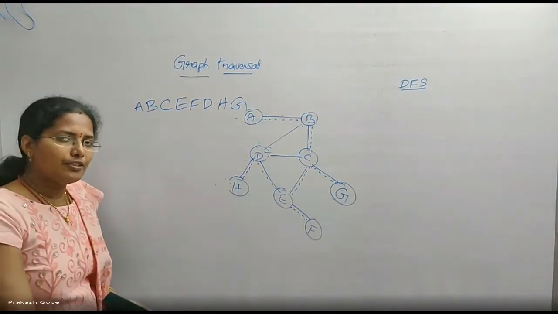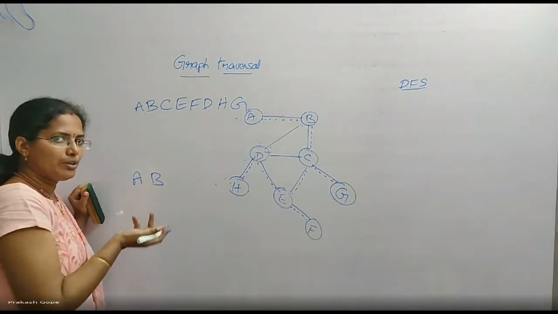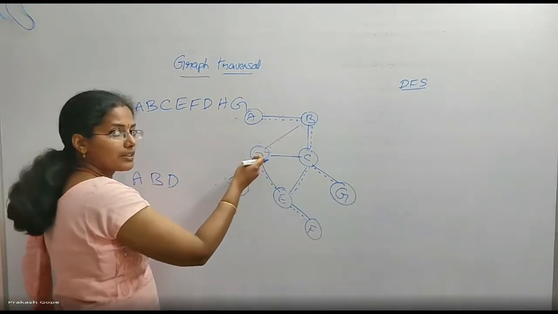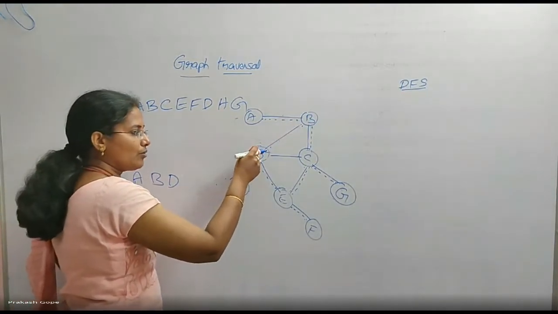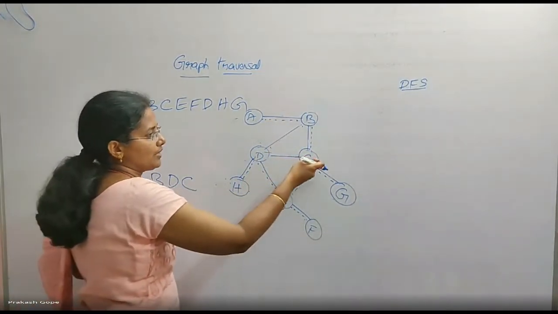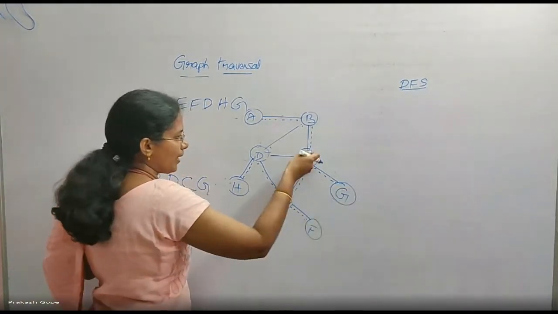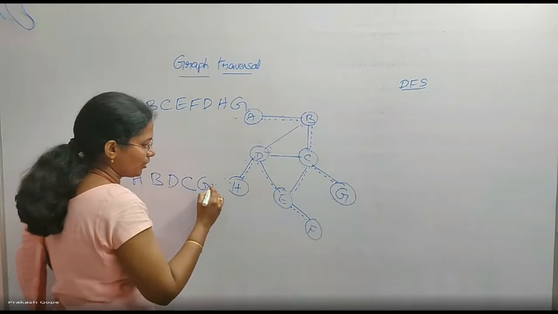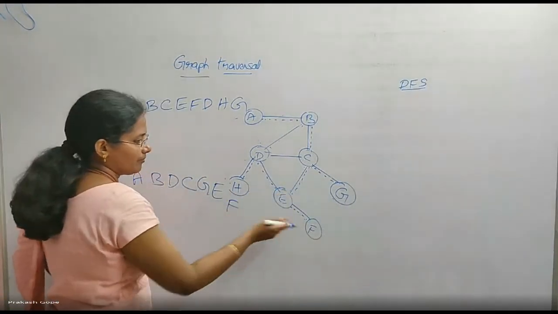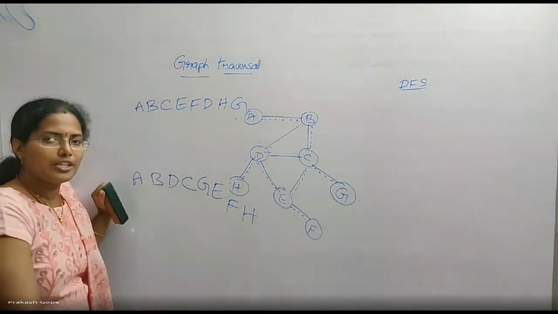Is this the only DFS? No. I will start with A. Definitely I will go to B because that is the only way. From B, I can go to D. I can take this path. From D, I can go to E also, H also, or C also. For example, I have decided to move to C. Then I will cover G. I cannot move forward, so backtrack. From C, I can move forward. I can cover the depth possible. E. Then F. Backtrack, backtrack, backtrack. Finally H. This is one more DFS.